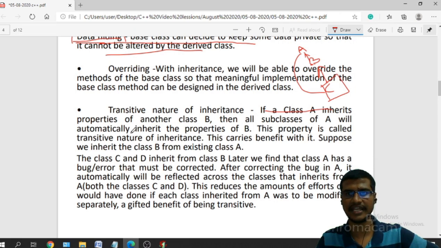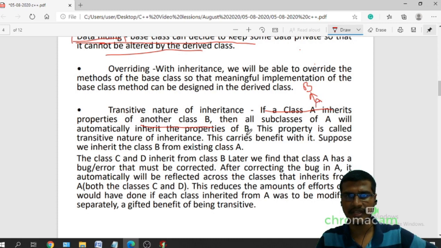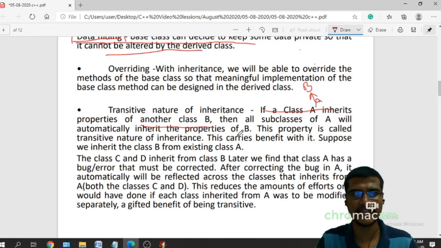If a class A inherits properties from another class B, this one I think they define in a different manner. If B is a class and A is a class derived from B, then all the subclasses of A will automatically inherit the properties of B. So that is your transitive property.